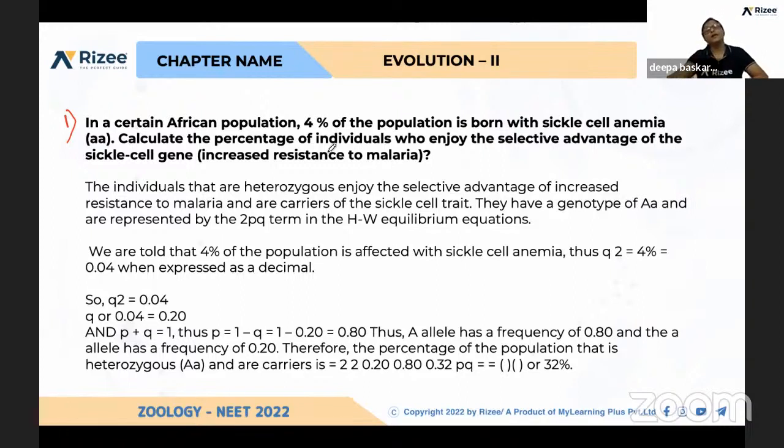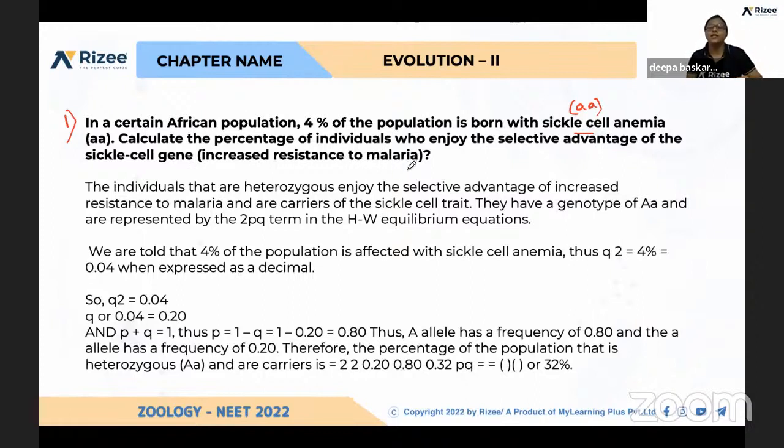See here, if you Google Hardy-Weinberg principle problems for NEET, you will get so many problems. Please work them out. So see here, in a certain African population, 4% of the population is born with sickle cell anemia. So sickle cell anemia is the recessive. And calculate the percentage of individuals who enjoy the selective advantage of sickle cell gene, that is increased resistance to malaria.